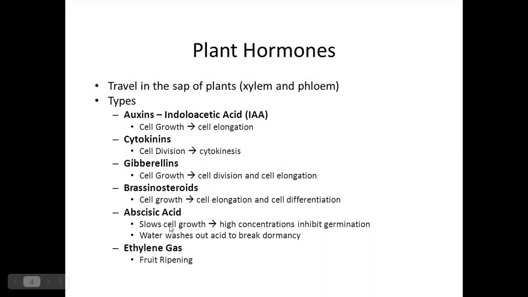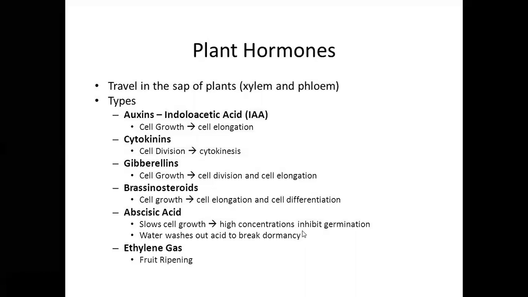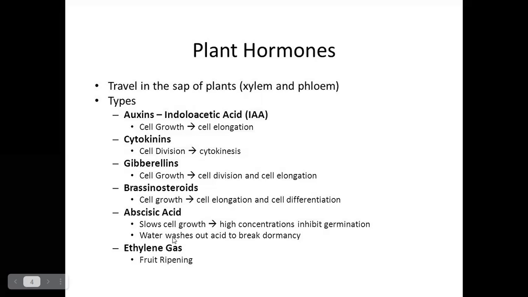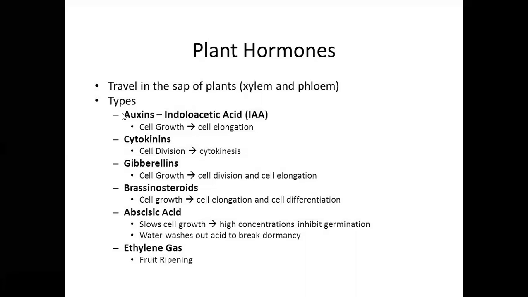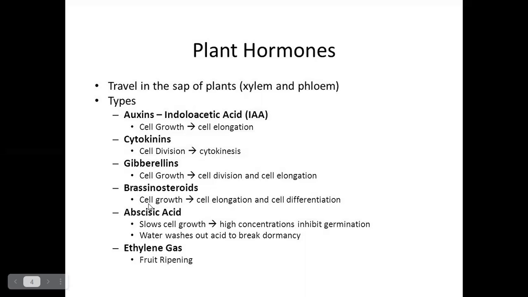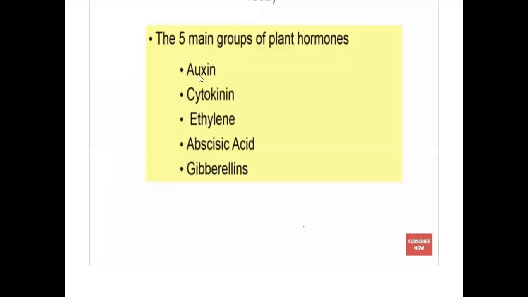Abscisic acid: slows cell growth, and at high concentration inhibits germination. It helps to break dormancy. Ethylene gas: fruit ripening. These are the major hormones from the syllabus. From these hormones, we discuss the five major plant hormones. They are auxins, cytokinins, ethylene, abscisic acid, gibberellins. These are the five major groups of plant hormones.